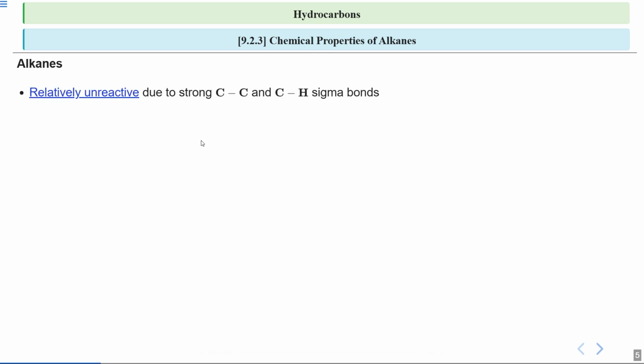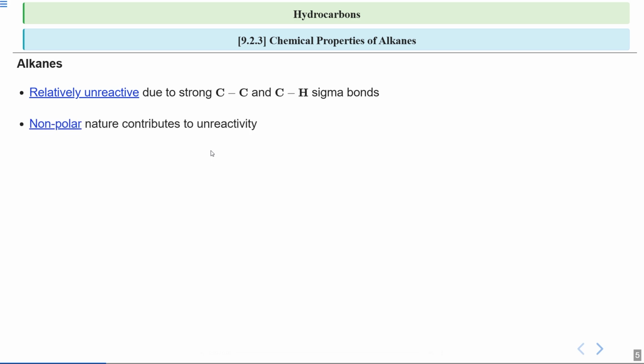So alkanes are relatively less reactive as compared to the alkenes and alkynes. Basically, this is due to the strong C single bond C and C single bond H. As a result of this, if you are comparing the reactivity of alkanes, alkynes, and alkenes, then alkanes are the least reactive.